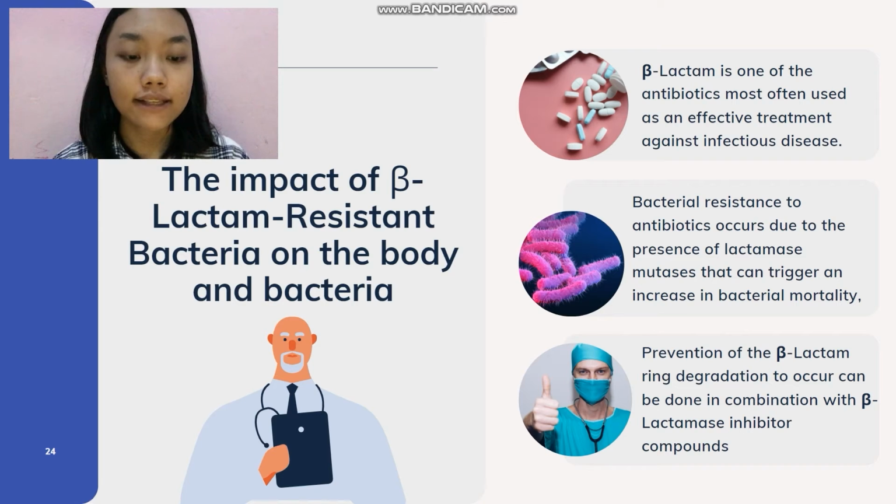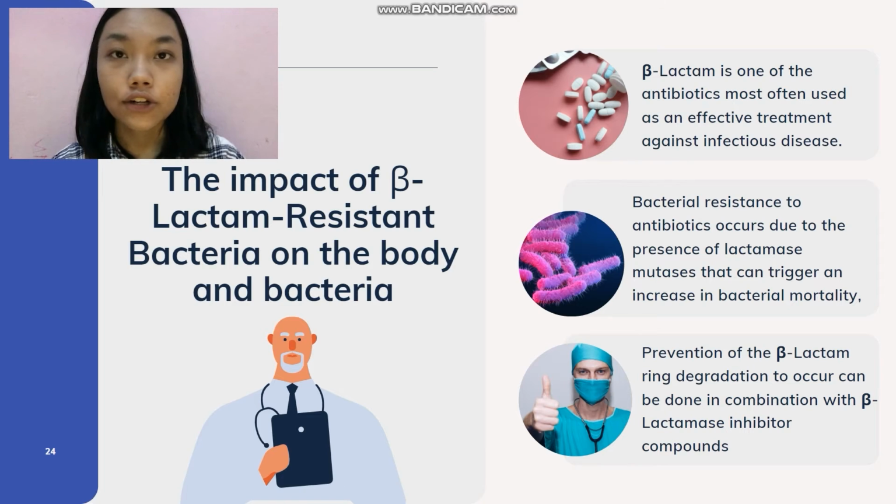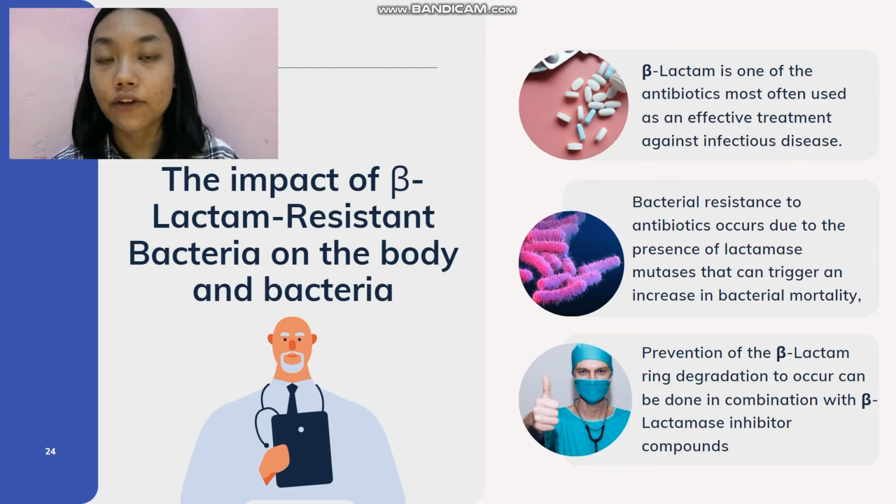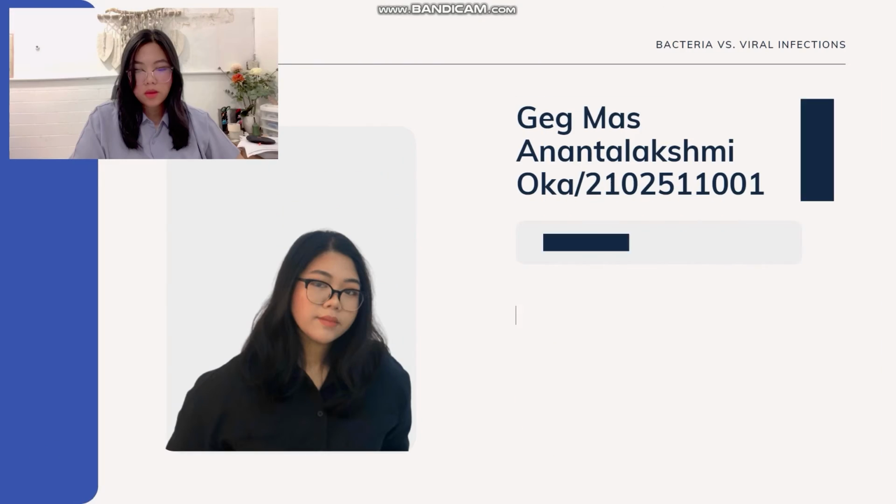in the treatment process. Antibiotics belonging to the beta-lactam group tend to be selective inhibitors of the bacterial cell wall and thus are active on bacteria that are in the growth phase. The bacterial resistance occurs due to the presence of lactamase mutations, especially in amino acids that are in the active site. It causes ineffectiveness in binding, resulting in reduced inhibition. Prevention of beta-lactam ring degradation can be done in several ways, namely in combination with beta-lactamase inhibitor compounds, for example, sulbactam and tazobactam.